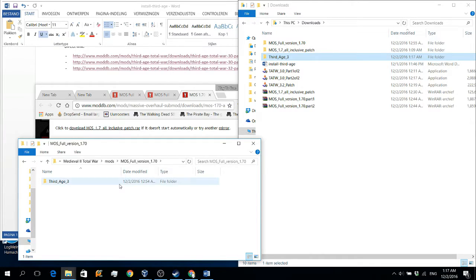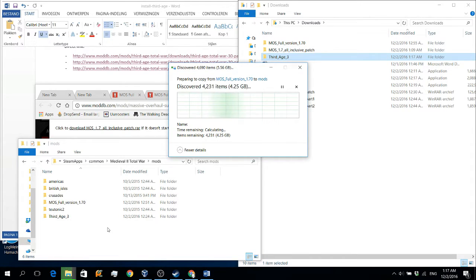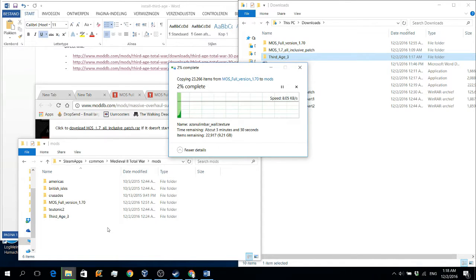Now you want to go in your MOS folder, get your third age map and move it to your vanilla third age folder. This will merge the folders, and in the end you will also be prompted with a question of replacing some files, and that's okay, you have to replace them. And when that is done, you can enjoy and play the game.